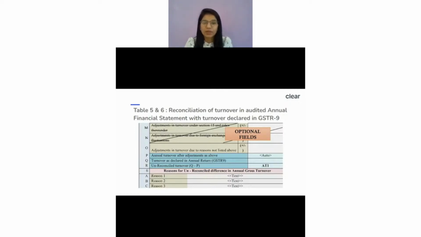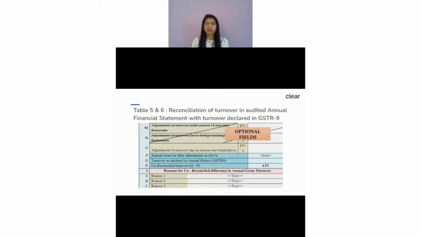So this is what we always say, that even if it is optional in nature, you should always show the breakup, so that tomorrow if the department comes in, you are able to justify. So this was about our main table, which is 5 and 6.